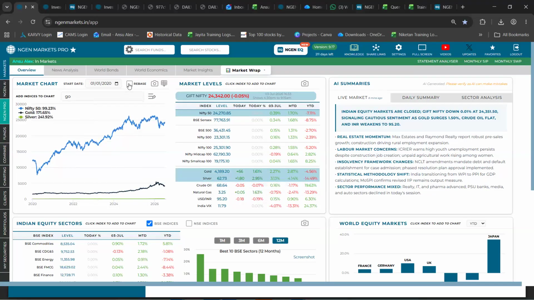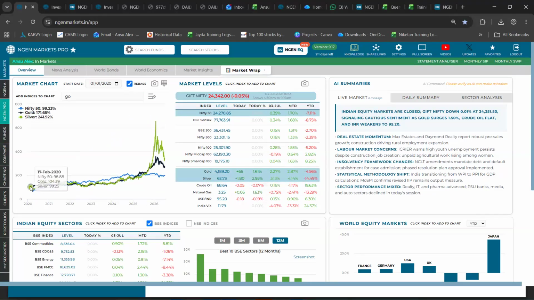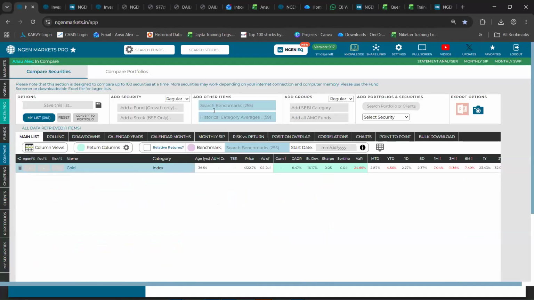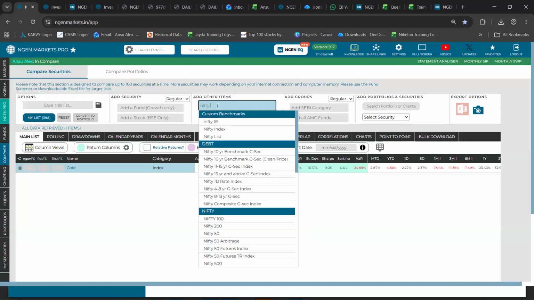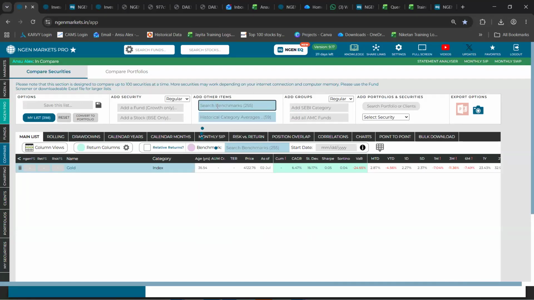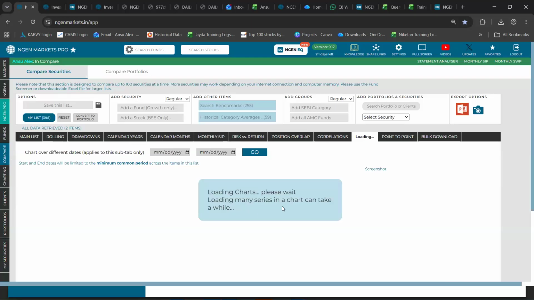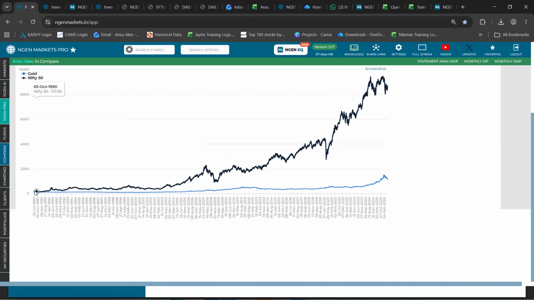The rebasing will happen to 100. Even in the compare section, if I add a Nifty 50 or a silver, and then go to the chart section, again the rebasing happens to 100.